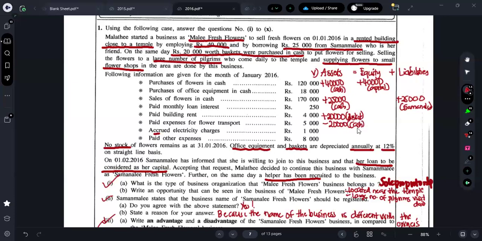So here, how are you supposed to show the accounting equation, guys? What's the final accounting equation? Plus 40, plus 25, plus 20, minus 20. What's the answer? 65,000. So you can just show these steps, or else you can just show it as 65,000 asset, 40,000 equity, plus 25,000 liabilities. Okay, that's for the fifth question.